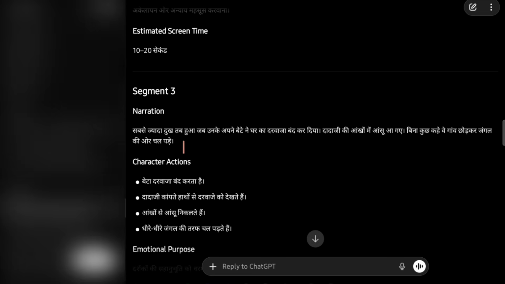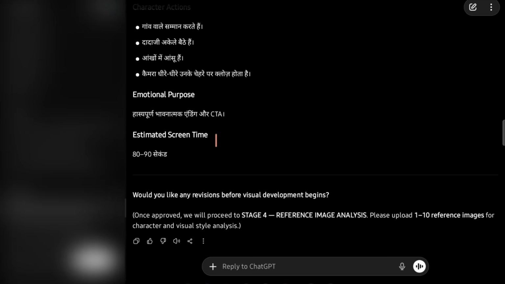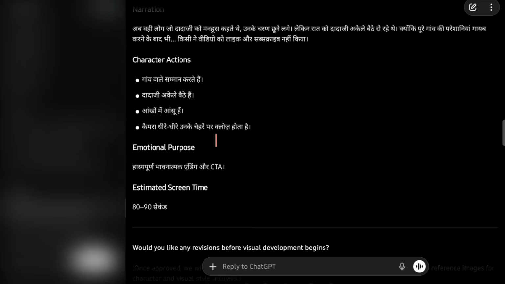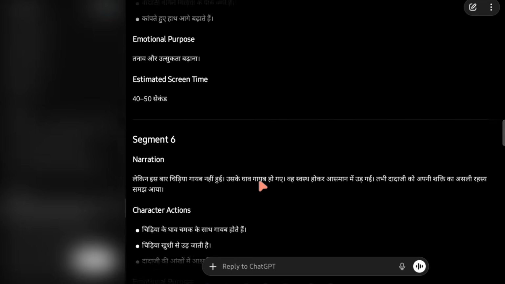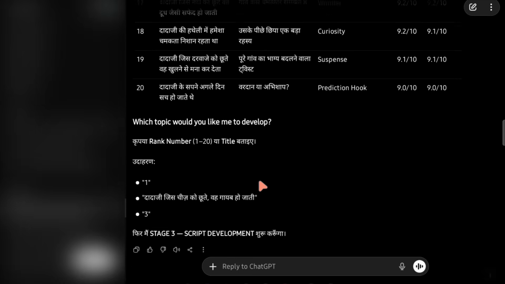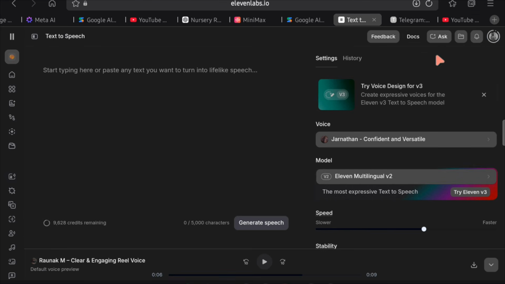You can see that it creates a detailed script for every individual scene. After generating the script, it will ask whether you would like to proceed to image generation and video generation. But before moving there, let me first show you how to generate the voiceover. Since our script is now ready, we can use it to create the voiceover. For that, we will go to 11 Labs.